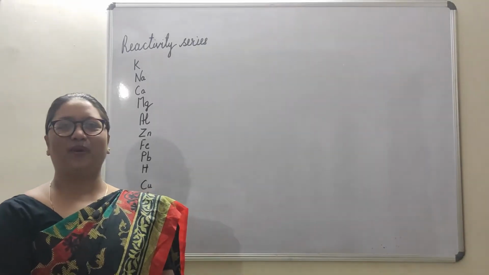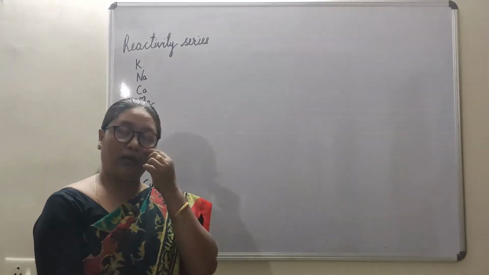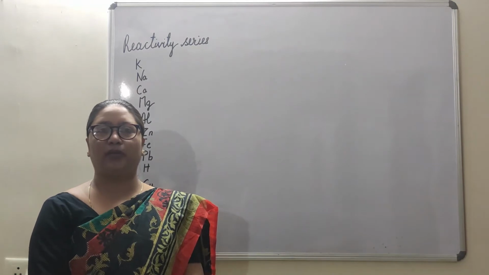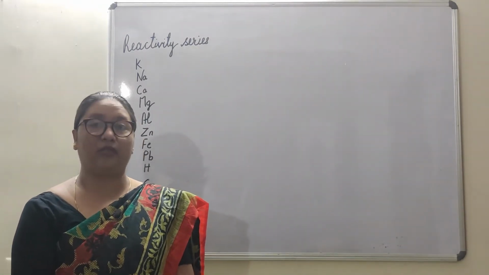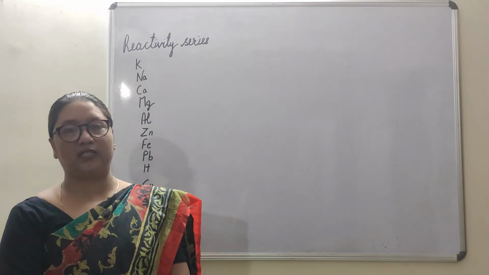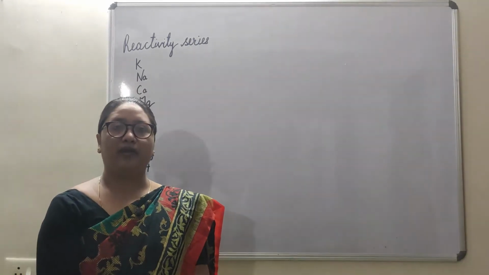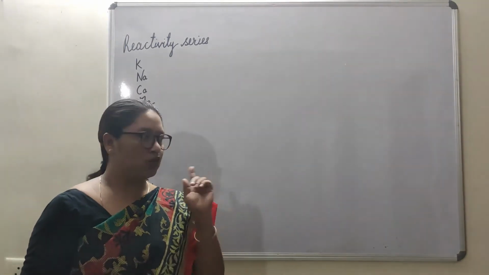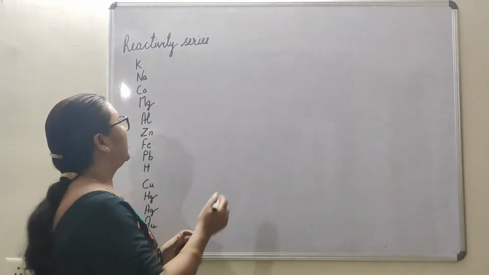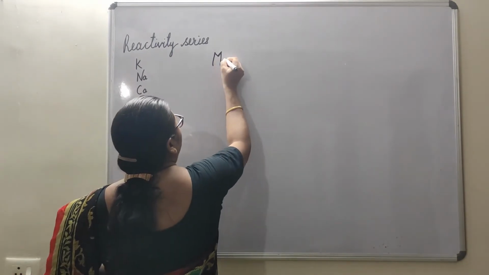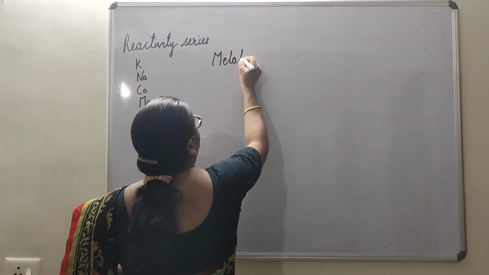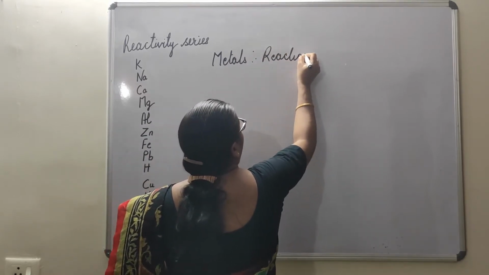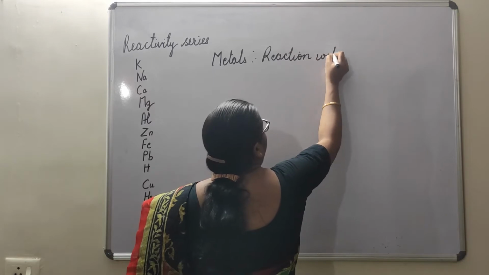Hello and welcome everyone. Like in previous videos, we have already seen the reaction of metals with air and with oxygen, the reaction of metals with water, and the reaction of non-metals with water and oxygen. Everything we have seen. Today we are going to talk about the reaction of metals with acid.